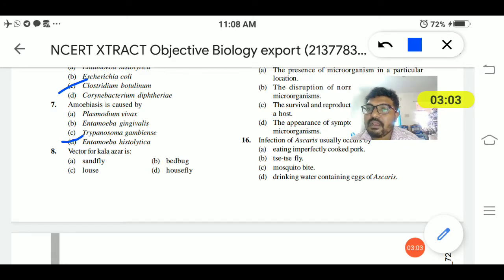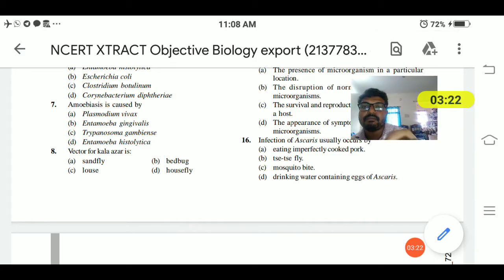Eighth question: the vector for Kala Azar is sandfly, bedbug, louse or housefly. The sandfly is the main vector for causing Kala Azar.